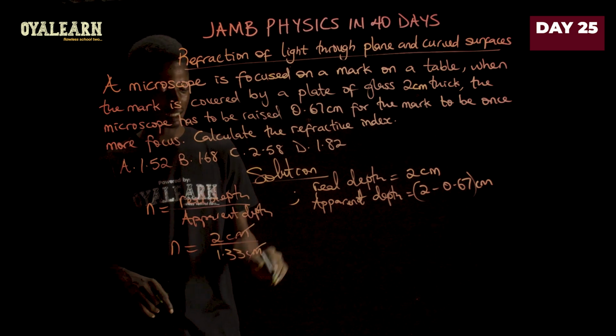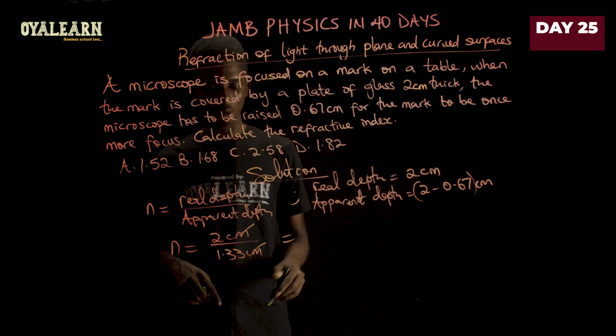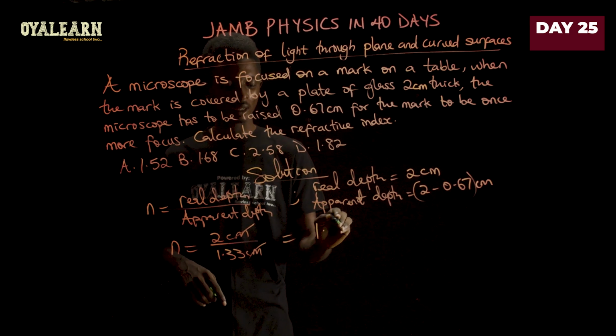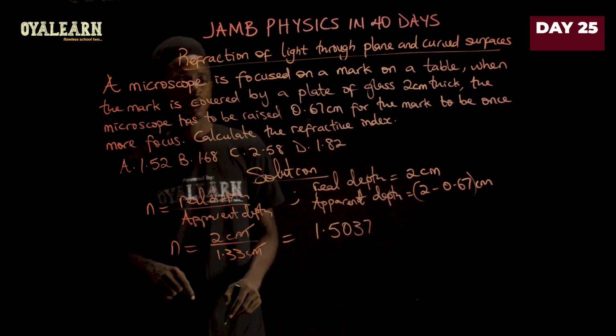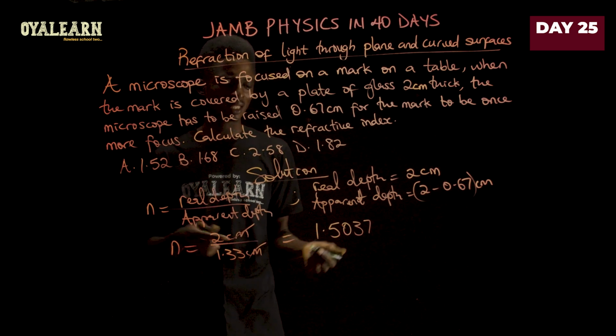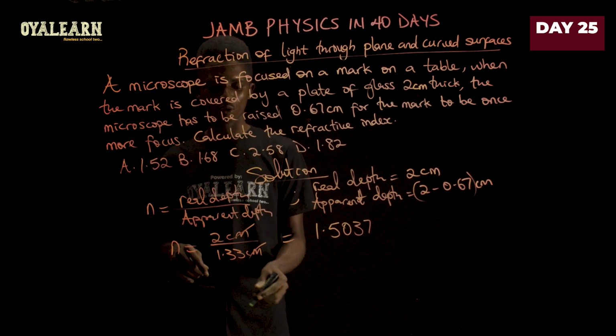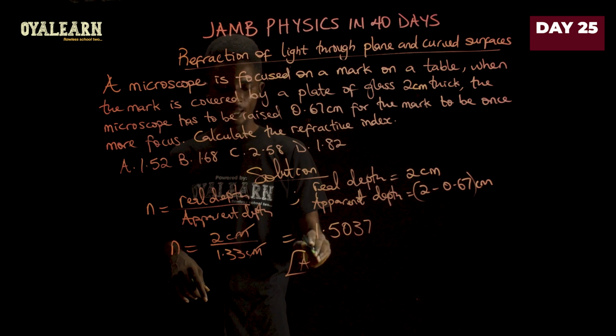So centimeter cancels centimeters. Now 2 divided by 1.33 will give us 1.5037 and on like that. So when we look at the options, the closest we have is 1.52. So we go with that, which is option A.